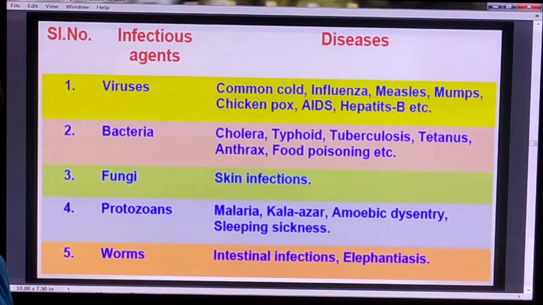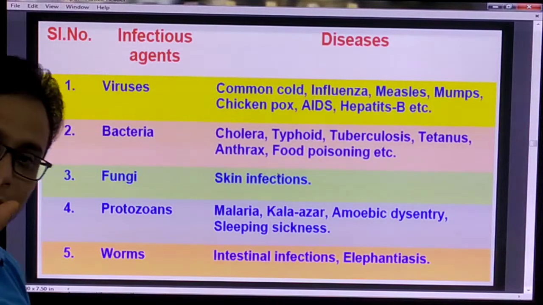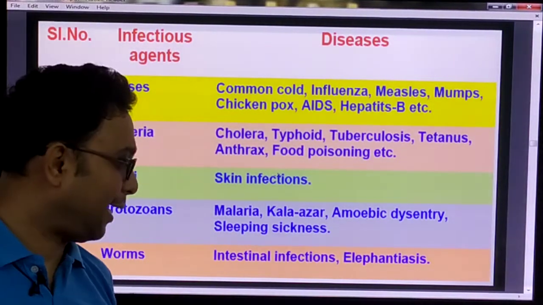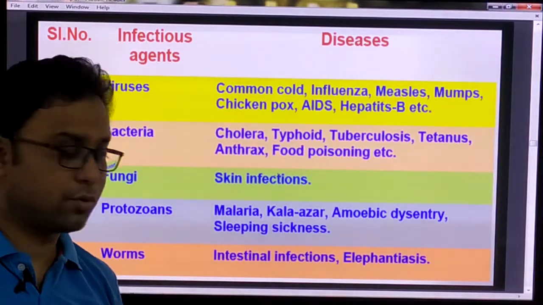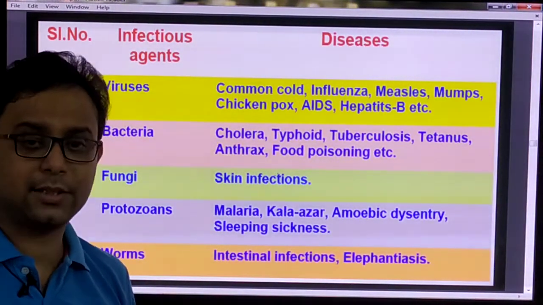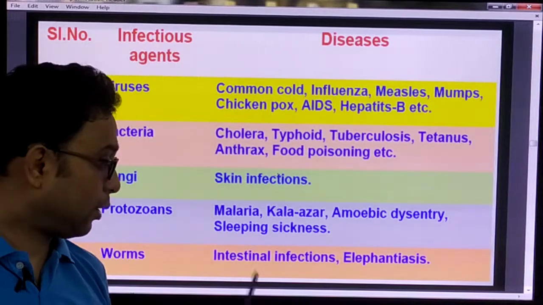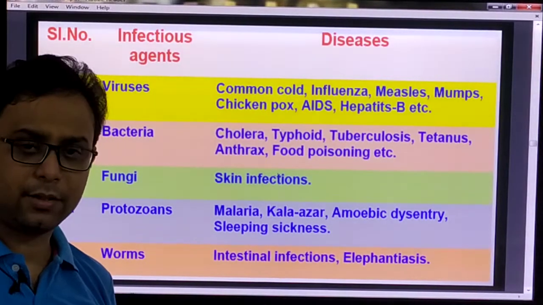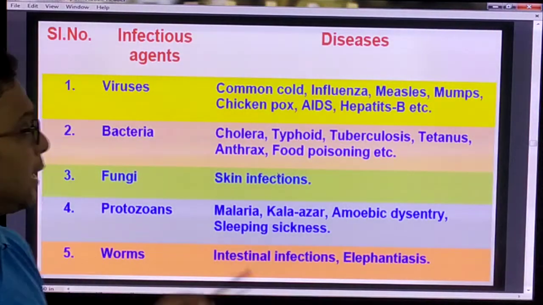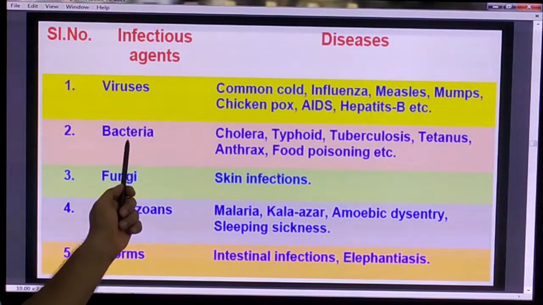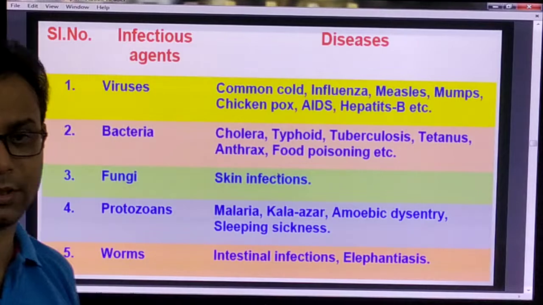Another one, the worms, right? Some worms also cause disease, like intestinal infection and elephantiasis. Wuchereria bancrofti is the worm's name. In intestinal infection, some tapeworms also cause this type of infection. So those are the different infectious agents and they cause some diseases.